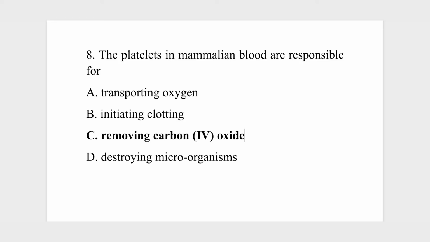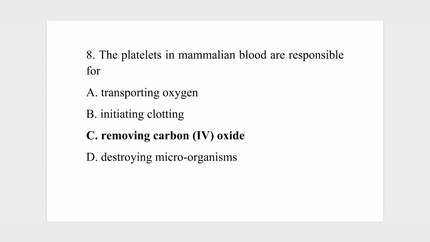It transports oxygen? The platelets do not transport oxygen. Initiating clotting, removing carbon dioxide, destroying microorganisms. The function of the platelet is initiating clotting. So the correct answer is B, initiating clotting. That is the healing of wound.